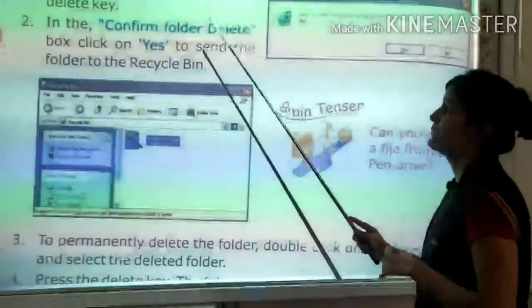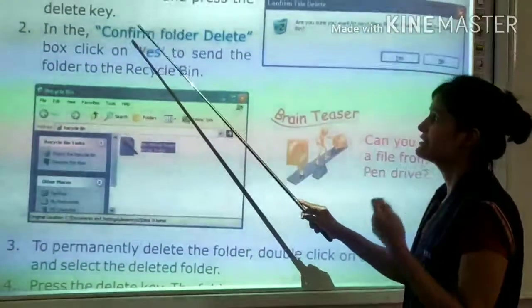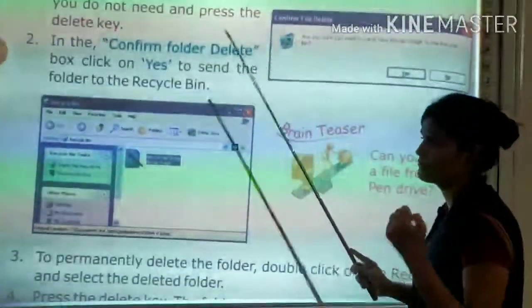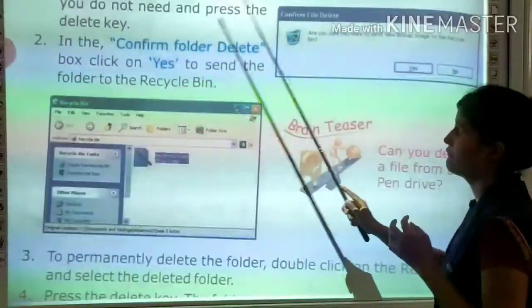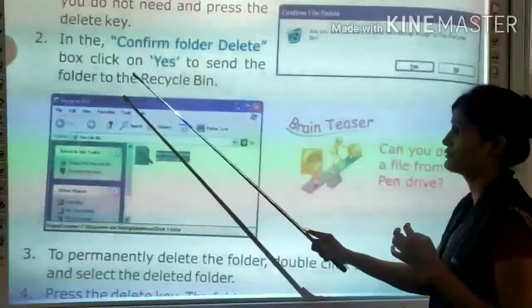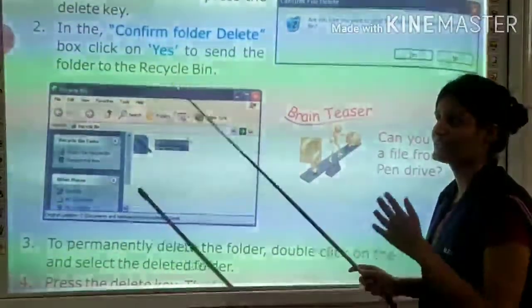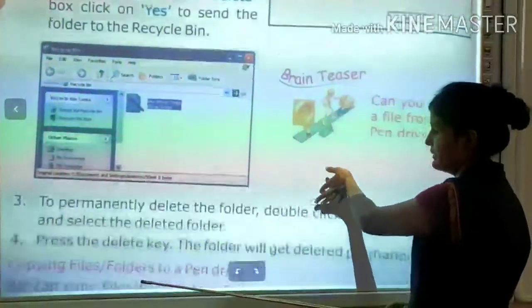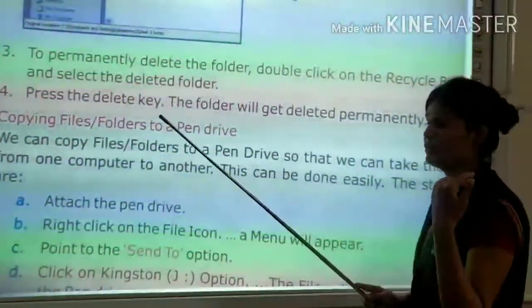In the confirm folder delete box, click on yes to send the folder to the recycle bin. जब आप delete key पे press करेंगे, confirmation message appear होता है screen पे, which says confirm folder delete. आपसे confirmation मांगा जाता है आपको करना है या नहीं, which appears yes or no. You have to click on yes to send the folder to the recycle bin. जितना भी कंप्यूटर में deleted item होता है वो कहाँ move करता है, किस folder में move करता है? To the recycle bin.